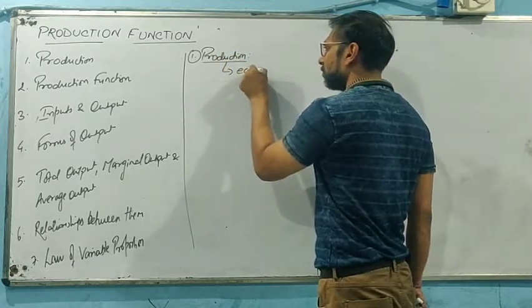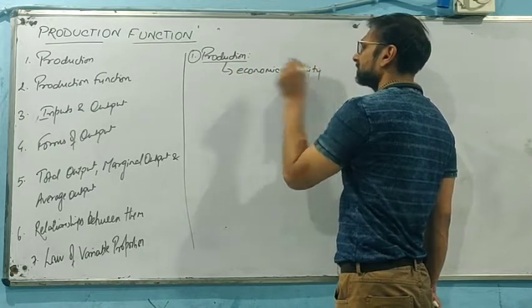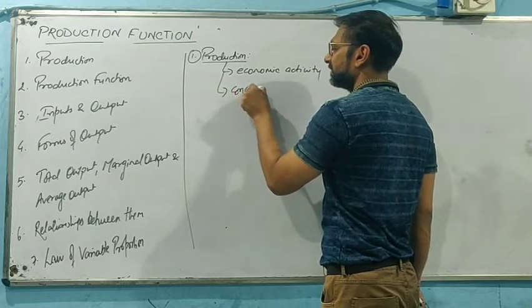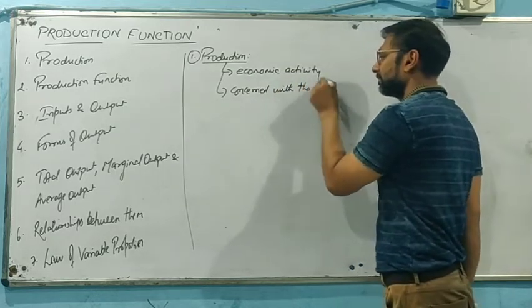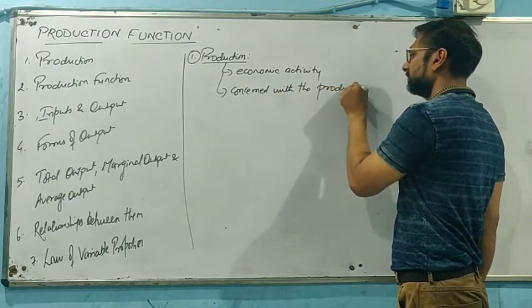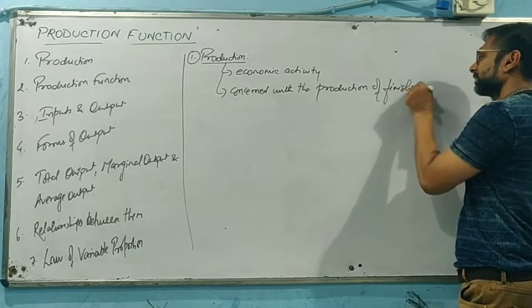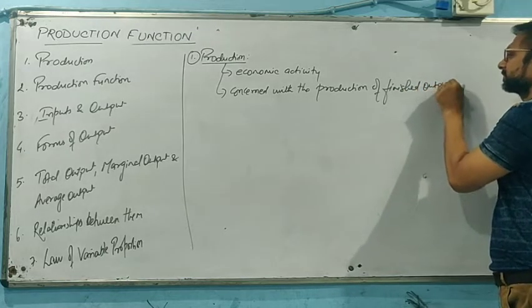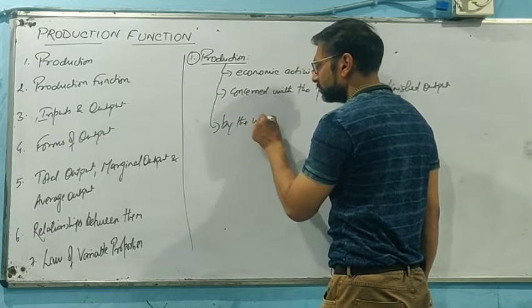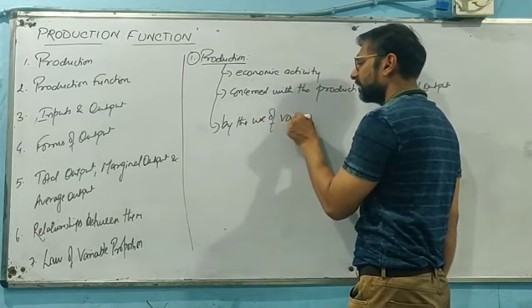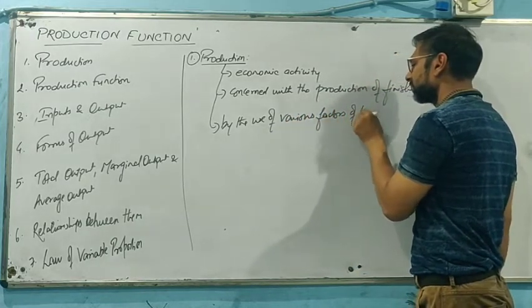Basically it is an economic activity that is concerned with the production of finished output by the use of various factors of production.